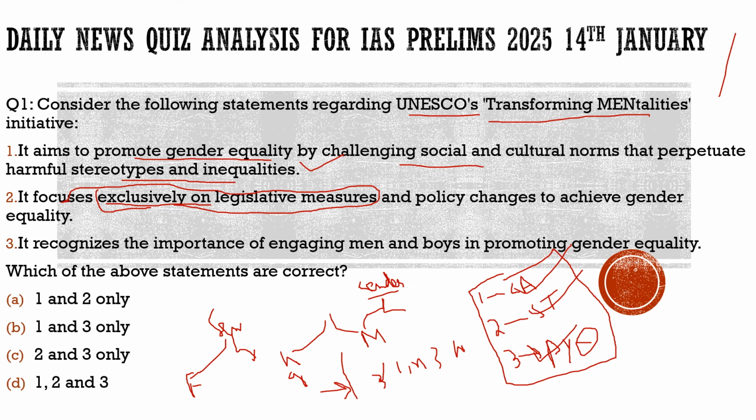Once you mark this statement incorrect, option 2 is incorrect, and you are left with option B, that is 1 and 3. So you can easily mark the question correctly here. Most of the time, when there are such extreme statements, they are incorrect. Coming to the third statement, it says it recognizes the importance of engaging men and boys in promoting gender equality. 100% correct. So with respect to this question, the correct statements are statement 1 and statement 3 only.